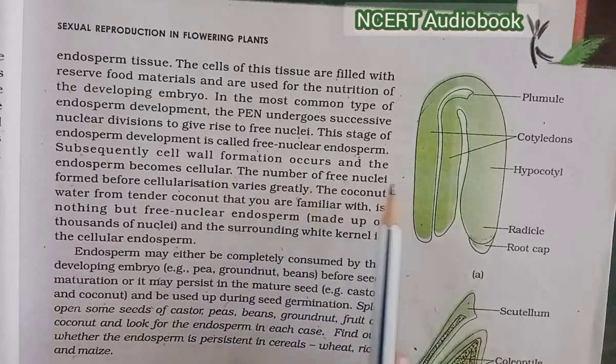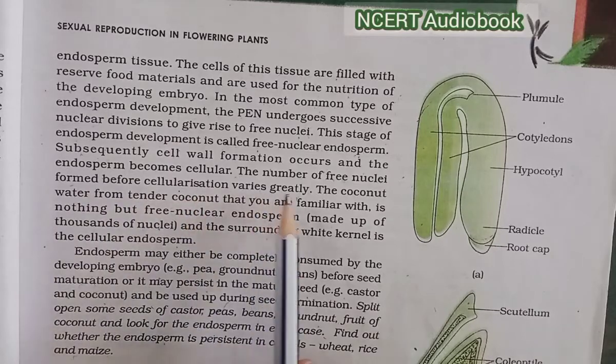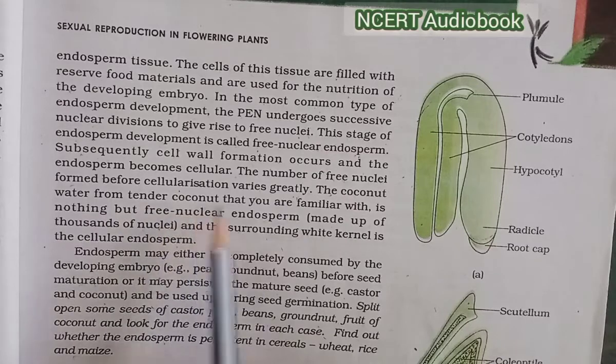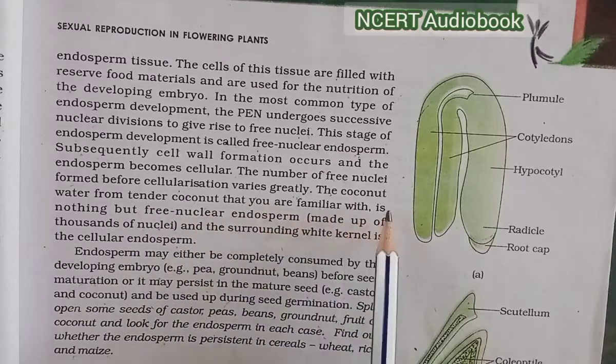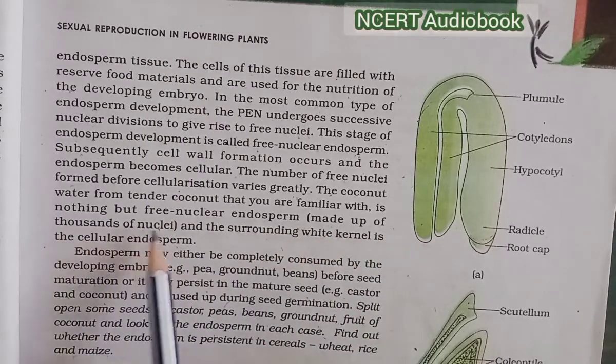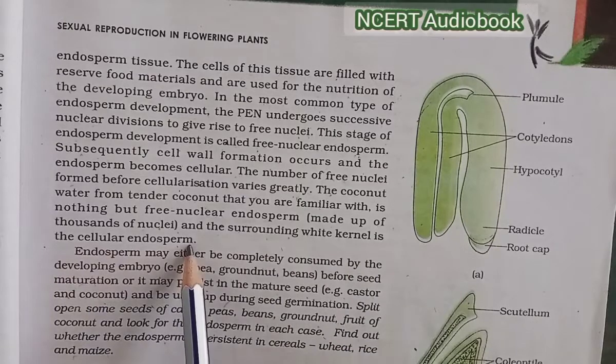The number of free nuclei formed before cellularization varies greatly. The coconut water from the tender coconut that you are familiar with is nothing but free nuclear endosperm made up of thousands of nuclei, and the surrounding white kernel is the cellular endosperm.